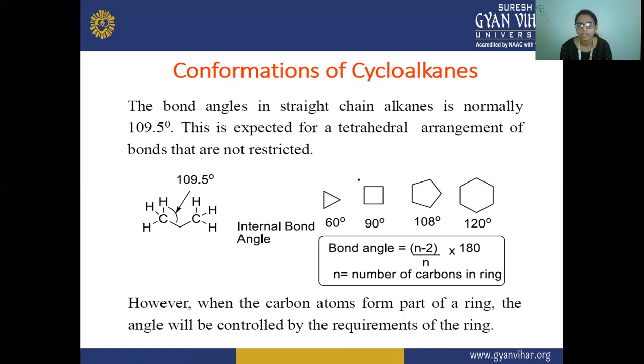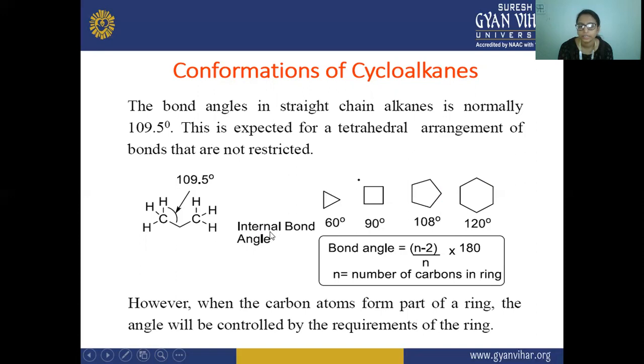As you can see, cycloalkanes have different bond angles depending on their structure. Here is the bond angle shown in the alkane, and these are the bond angles shown in cycloalkanes.